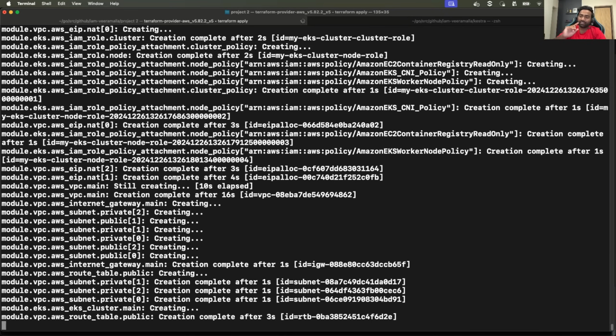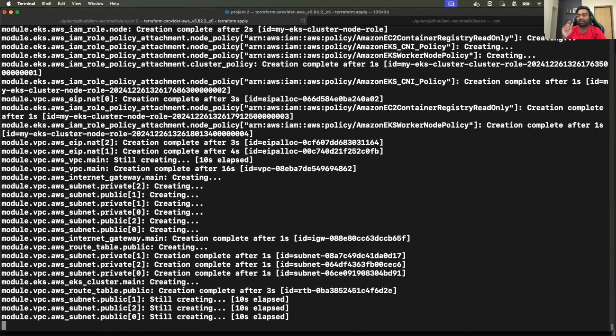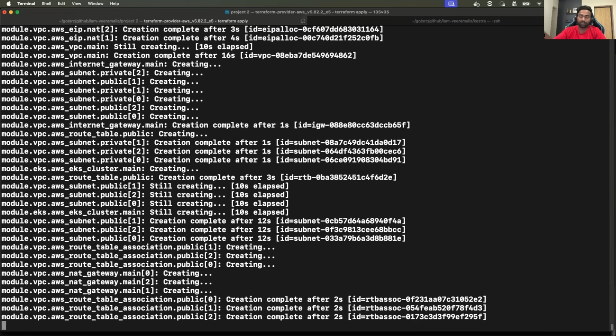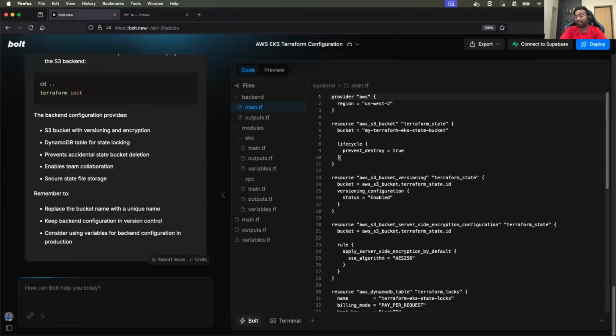Then I gave it few suggestions, and I also provided it few prompts like this is how you can create S3 bucket, or probably you can implement state locking. That's why now when I asked it about S3 backend, it also added state locking using DynamoDB. So it refreshed its memory. It takes your inputs, and if anything is not available with it, it stores that in the local memory.